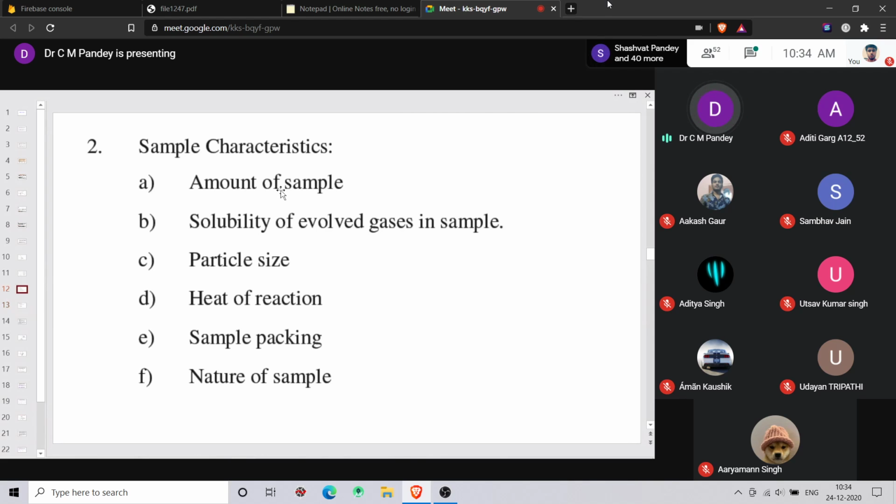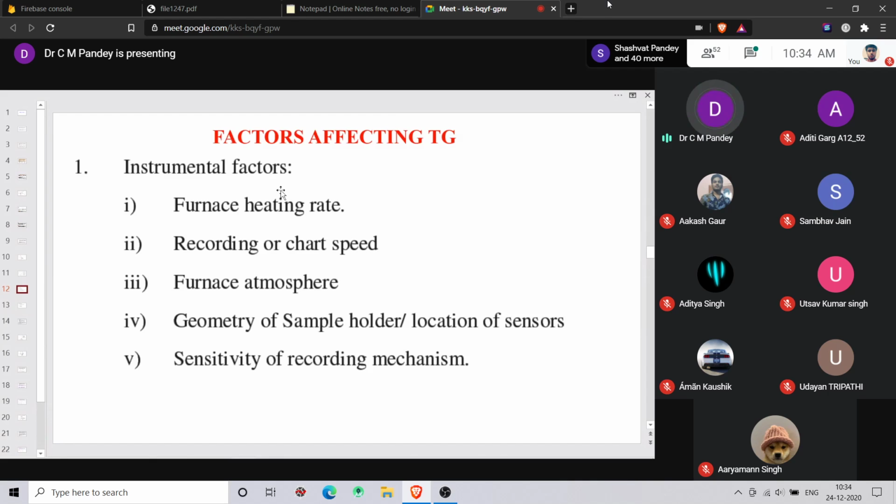Now the question is, how will the furnace heating rate affect the TGA? Yes, anyone?